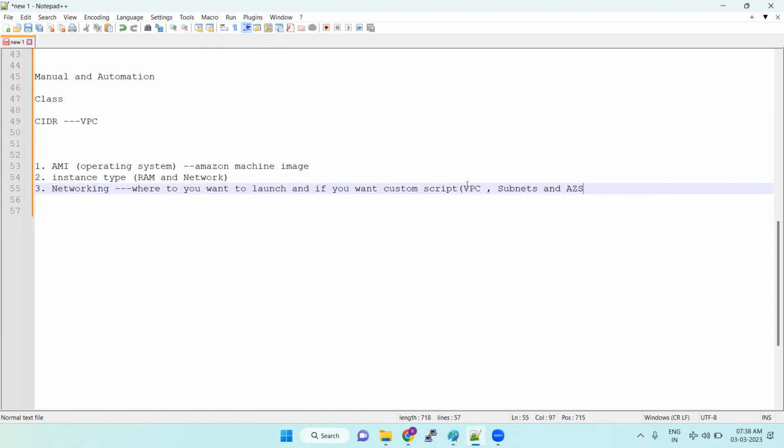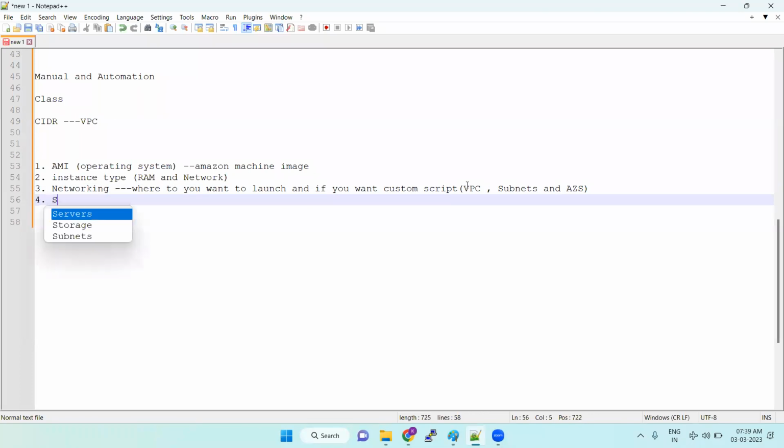Okay, so each and every topic name is very important. Availability zones, subnet, what is meant by subnet, what is meant by VPC, what is meant by availability zones, what is the difference between region versus availability zones. Everything they will ask in interview questions. First they will touch the basics, then they will go deeper. Okay, so the next, fourth one is storage.